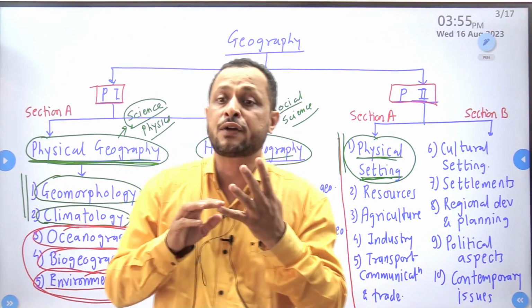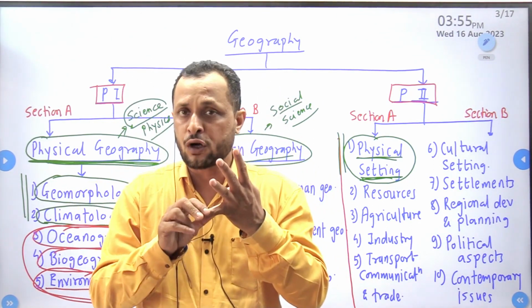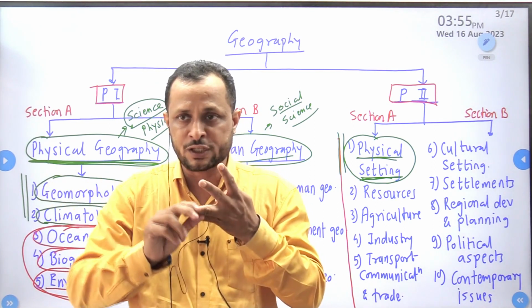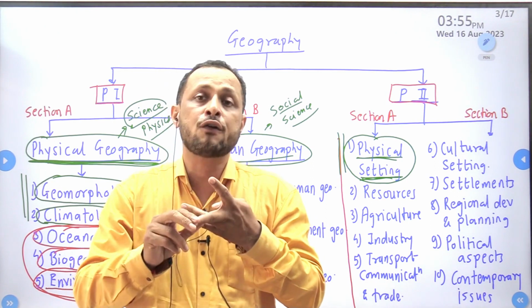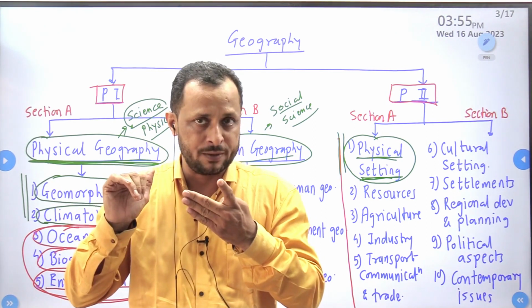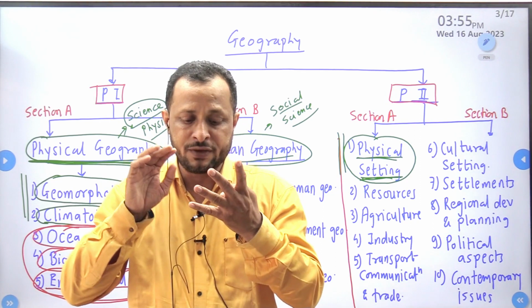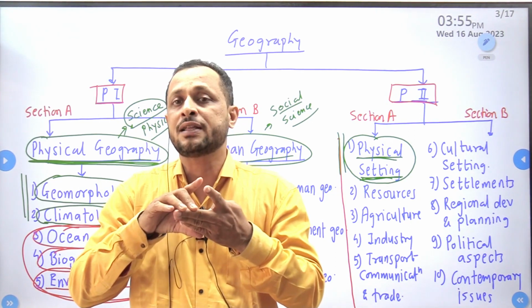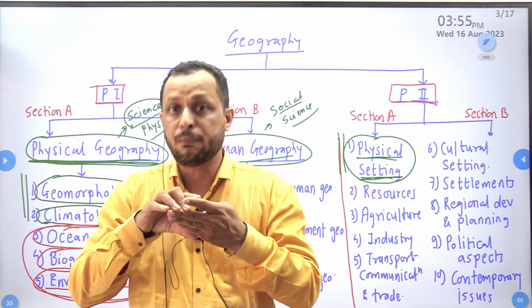It has 4 different layers. The layer of rock is known as lithosphere. The layer of air around the earth is known as atmosphere. The layer of water is known as hydrosphere. And between these 3 layers, lithosphere, atmosphere, hydrosphere, there is the layer of living beings, biosphere.